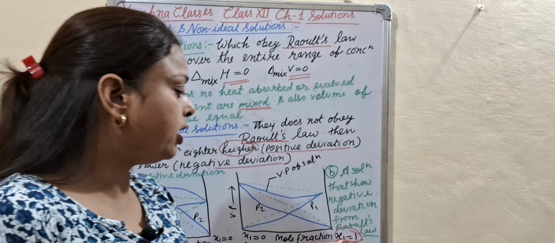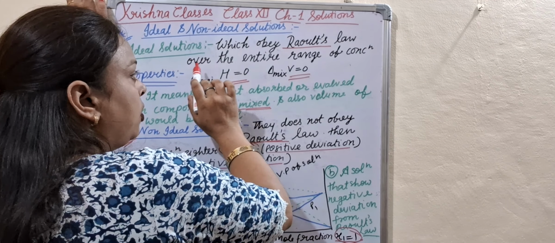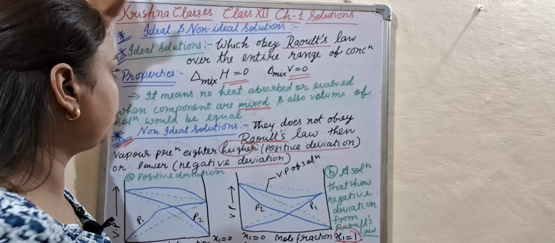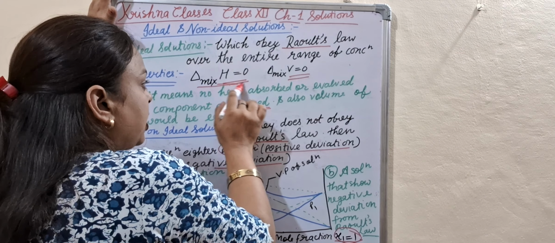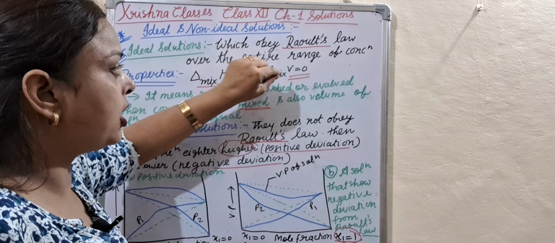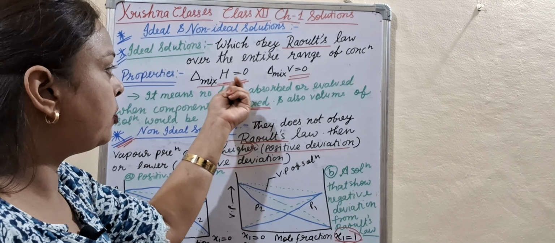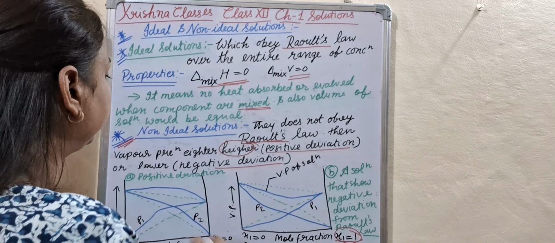So this is today's class, ideal and non-ideal solution. I repeat again, what is the ideal solution? Which obeys Raoult's law over the entire range of concentration, that is called the ideal solution. What are the properties of ideal solution? Delta mix H is equal to 0, delta mix V is equal to 0, it means enthalpy is equal to 0 and volume also should not be changed.